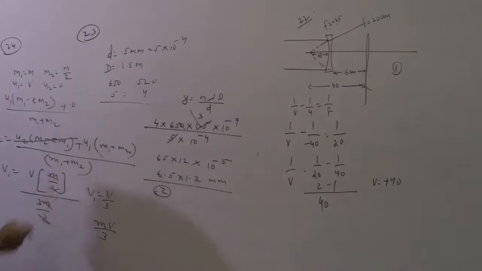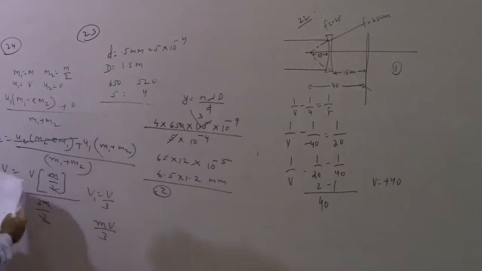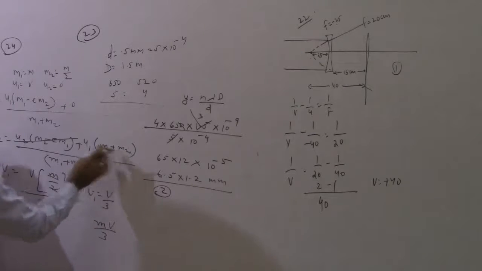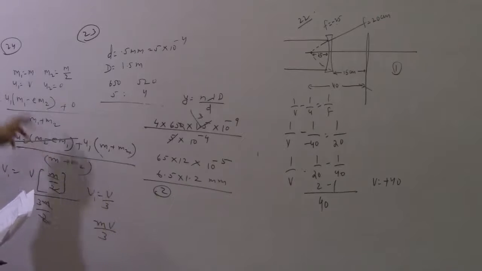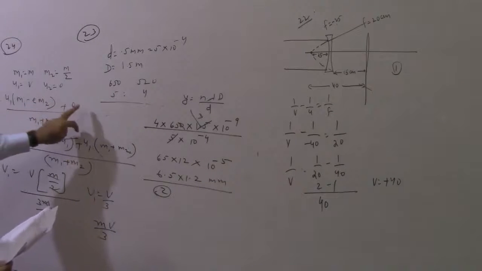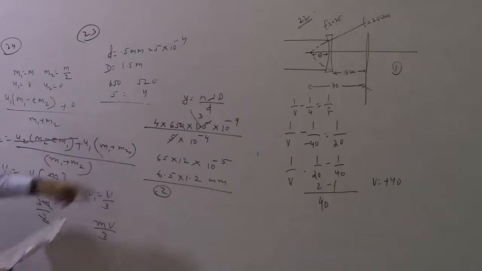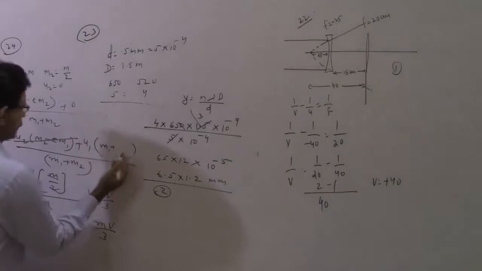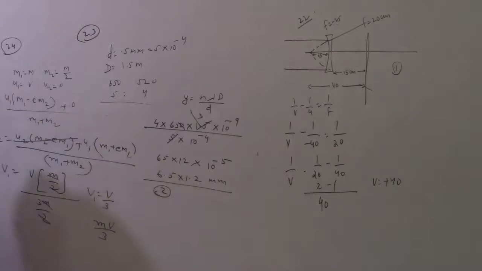Doing some mistake somewhere. What is the mistake we are doing? u1 m1 minus e m2 and u2 m1 plus e m2, m1 plus e m1. So there will be 2 times of this, okay?